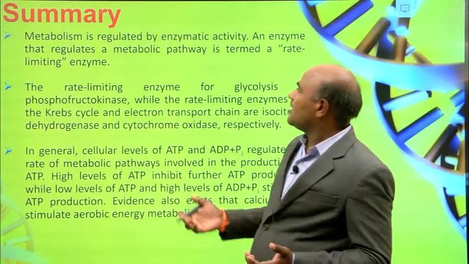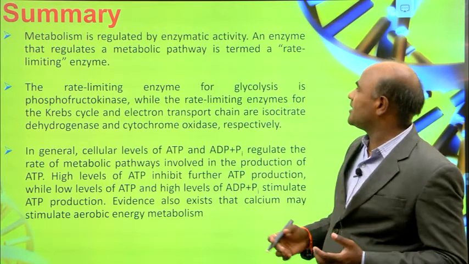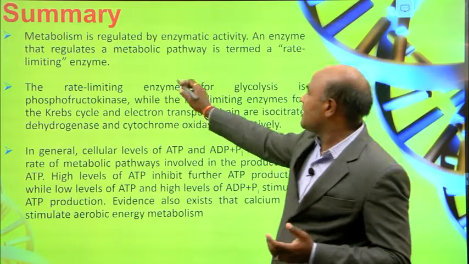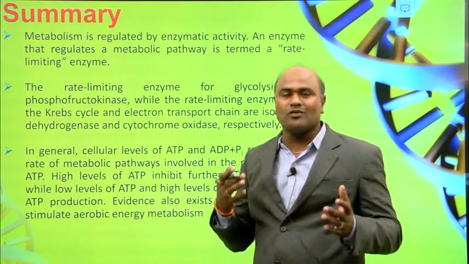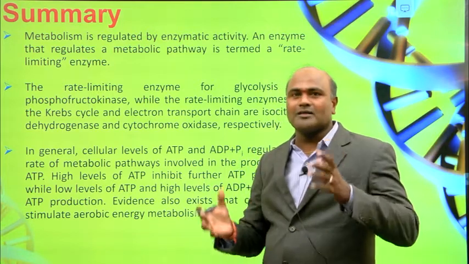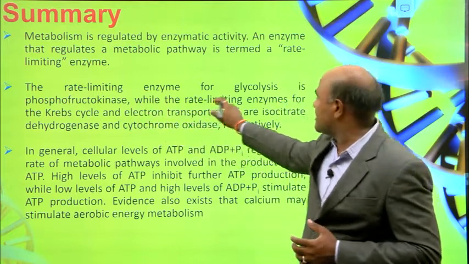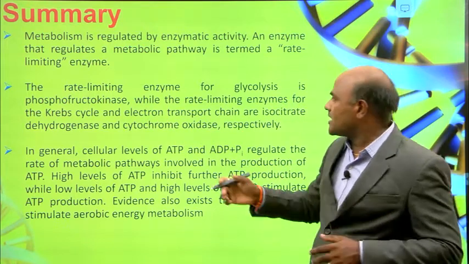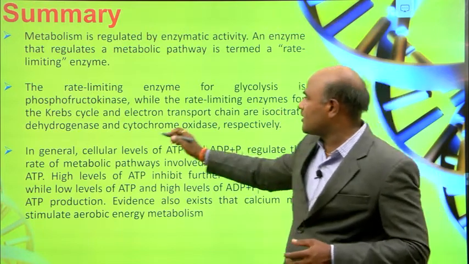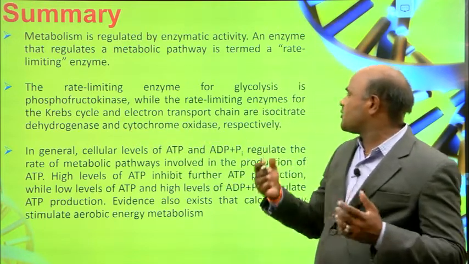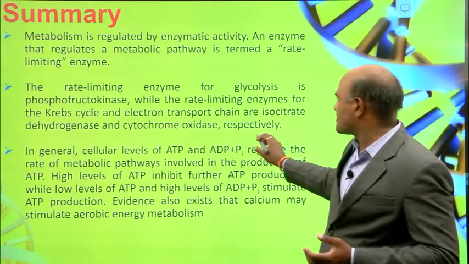You can see here that metabolism is regulated by enzymatic activity. An enzyme that regulates a metabolic pathway is termed a rate limiting enzyme. It depends on whatever you synthesize; these are the rate limiting enzymes. The rate limiting enzyme for glycolysis is phosphofructokinase, while the rate limiting enzymes for the Krebs cycle and electron transport chain are isocitrate dehydrogenase and cytochrome oxidase.